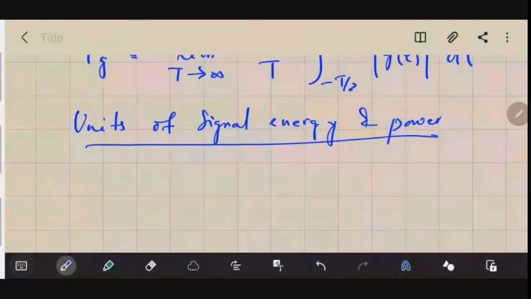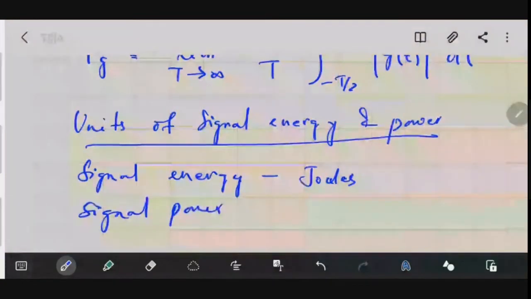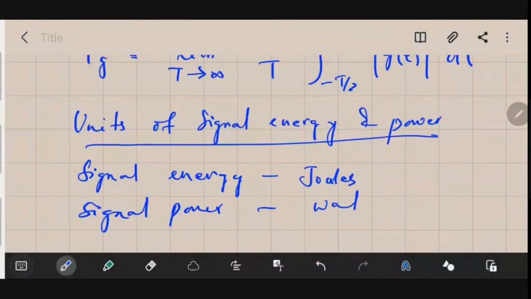In normal physics, you must have read about energy and power. What are the units that you use for energy and power? Joules and watts, very good. Similarly, for signal energy we have the same units, because this is after all the same physics. Signal energy is measured in joules, while signal power is measured in watts.